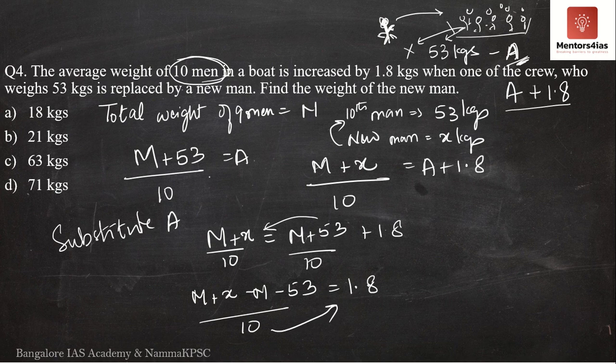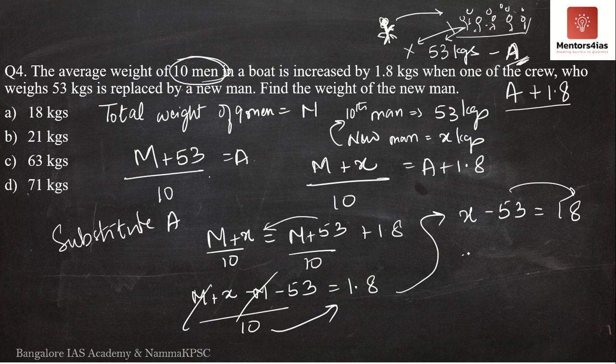I'll multiply 1.8 by 10. Now M and minus M get cancelled. What are we left with on the left hand side? X minus 53. This is equal to 1.8 into 10, that is 18. I'll take 53 to the right hand side. That is 18 plus 53. So what is the value of X? 18 plus 53, so it is 53 plus 20, 73, 73 minus 2 is 71.